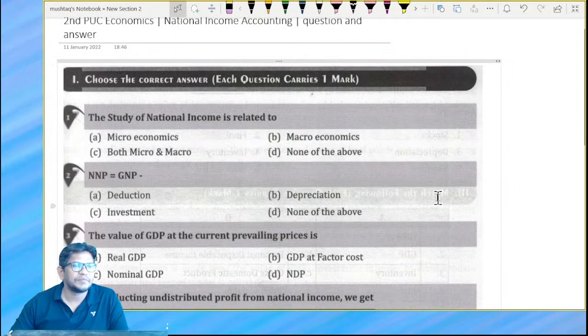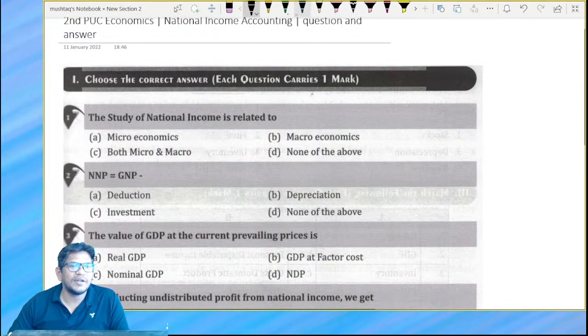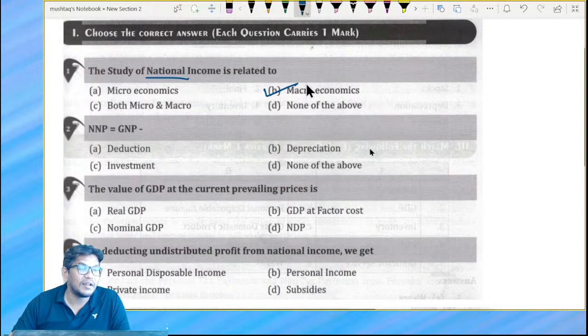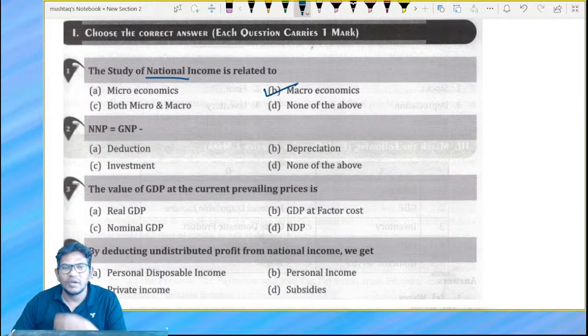Have a look here. The study, what they say, bacho, the study of national income is related to what, micro or macro? My dear student, the study of national income is related to macroeconomics. Remember this now. Study of national income is related to macroeconomics.